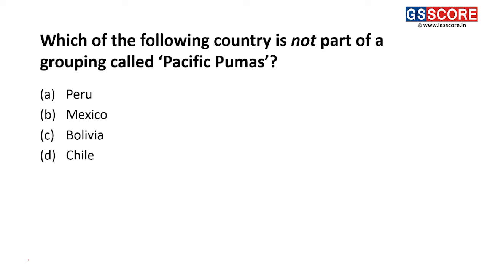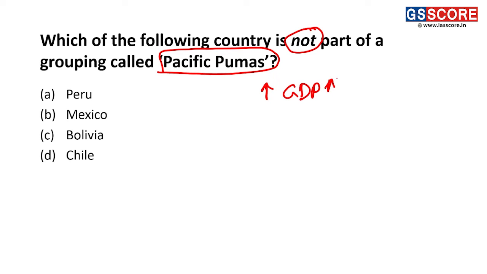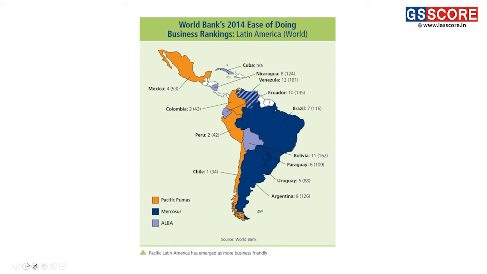Now, moving to the next question: which of the following countries is not a part of the grouping called Pacific Pumas? Pacific Pumas is basically a group of countries which have quite high GDP at the current time with respect to that particular region. In this diagram we can see the countries of Latin America, which also includes Mexico and the Caribbean Islands region.